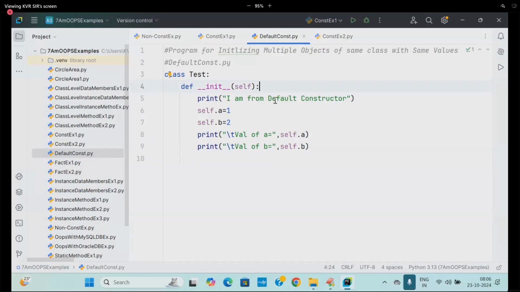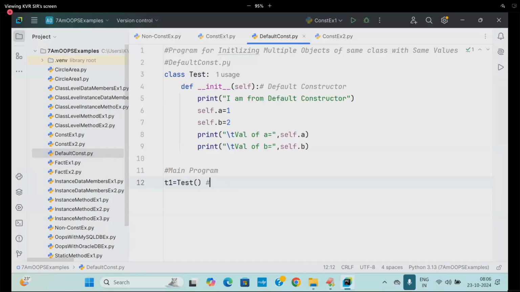Which constructor is it? Default constructor, of course. That you understood. How do you know it is a default constructor? It doesn't take any parameters after self. Then come to the main program now. Anything you want to do in Python, first what should you define? Class. Next I need to go for an object. Create an object now. t1 is equal to Test of. By seeing this object line, you can decide which constructor will be called. How do you know that it is a default constructor? Test of, not taking any parameter.